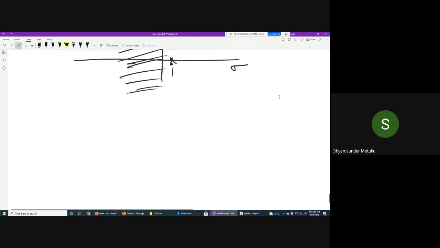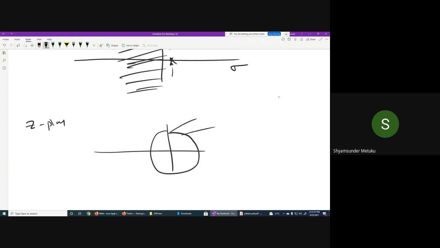Whereas for the Z plane, for a digital system to be stable, your ROC must always include the unit circle. Unit circle means this radius, whatever you take, R must be less than 1, isn't it? If R is equal to 0.8, don't you think my ROC will include the unit circle?